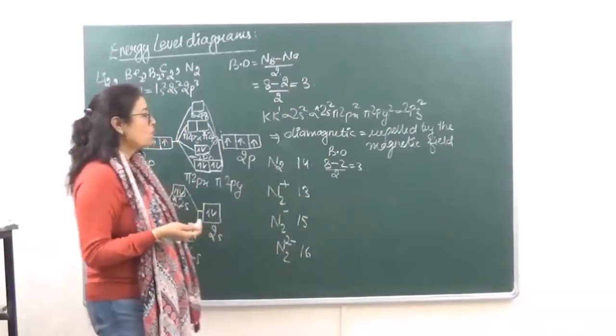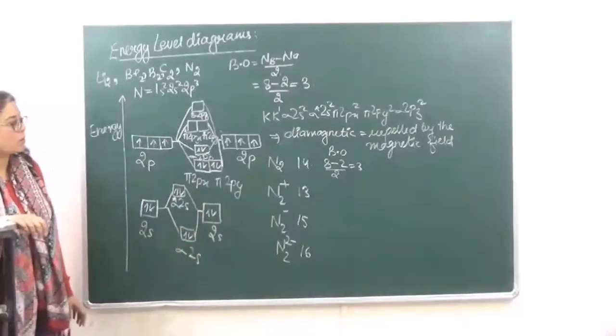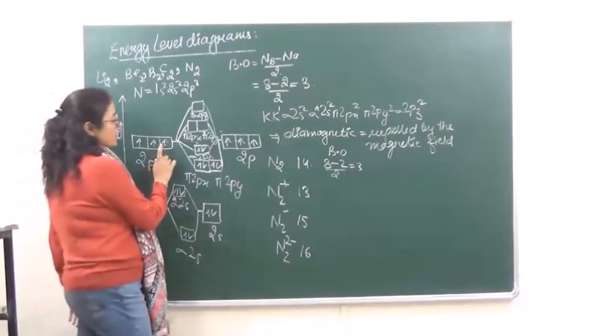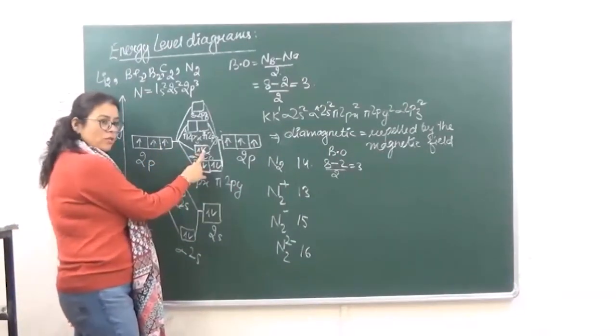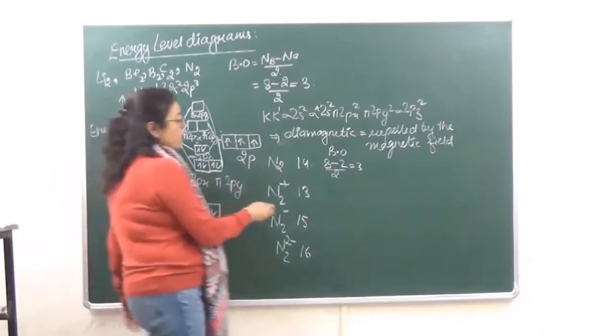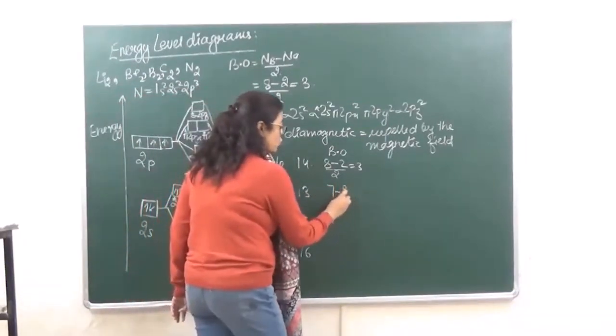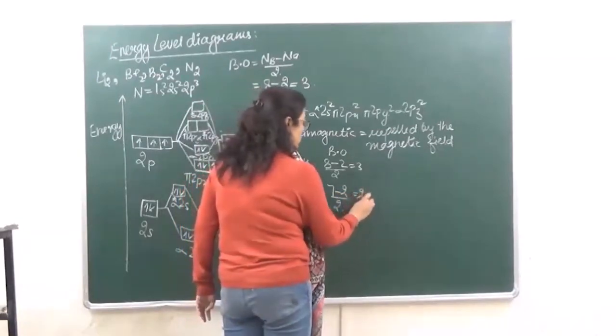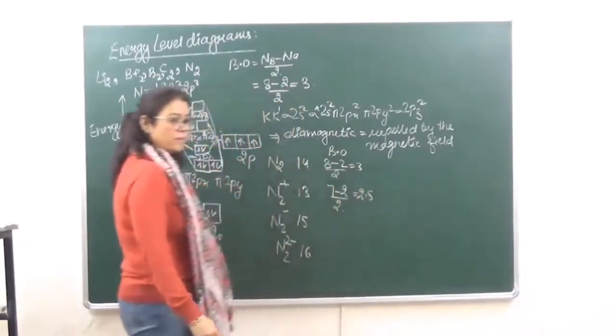So the bond order in this case, when we are talking of 1 electron less, 1 electron will be less in the bonding also. So we have 7 minus 2 divided by 2, that will come to 2.5.